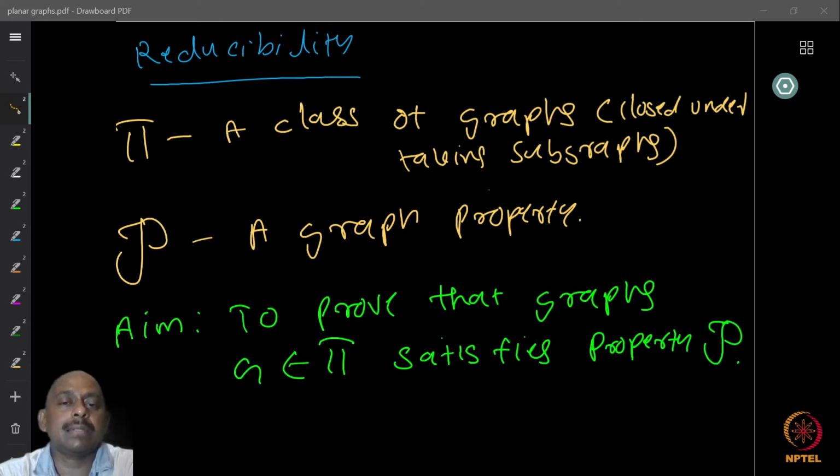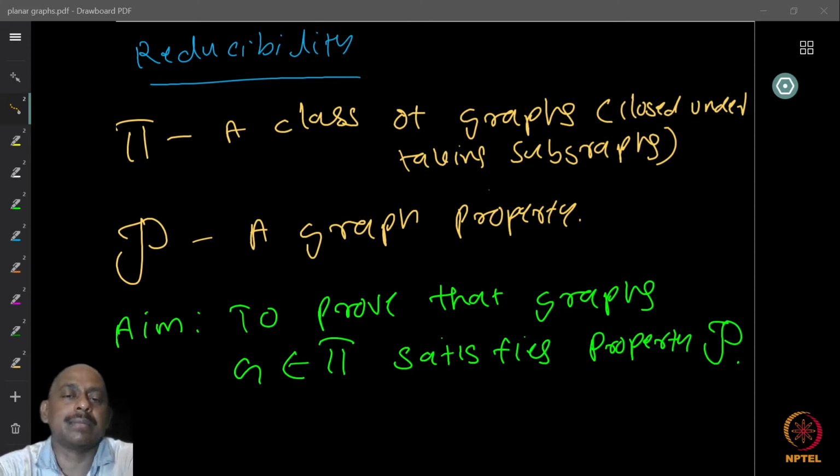Then I have some graph property that I want to establish. Let's say property P. It could be anything like what we just wrote before, or some other property like colorability, or chromatic number, right? Or anything else, like the existence of some small neighborhood, or existence of a neighborhood where some property is true.